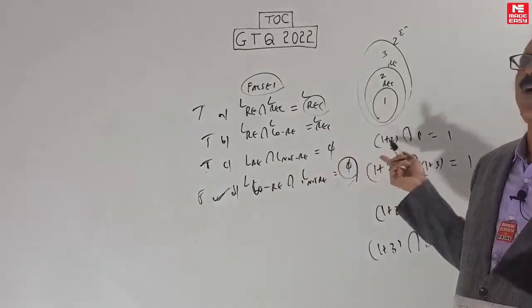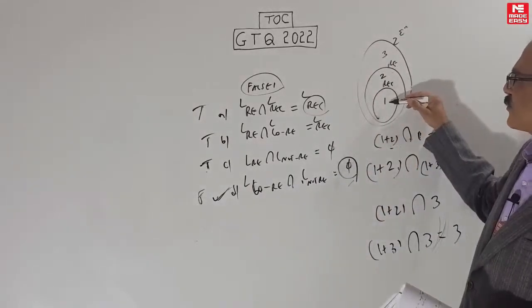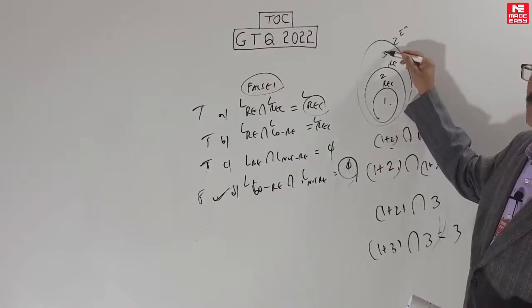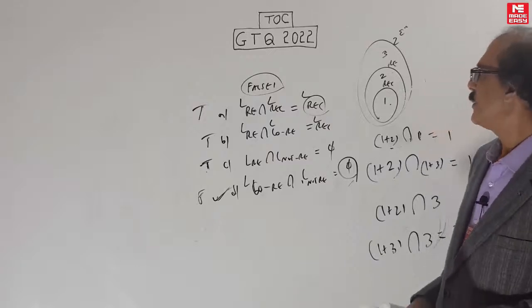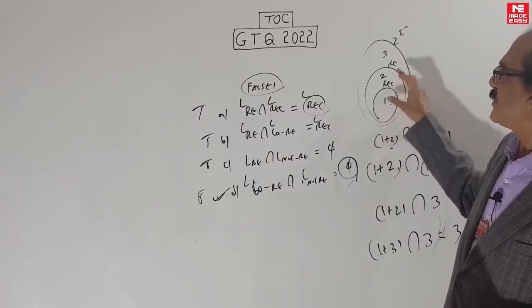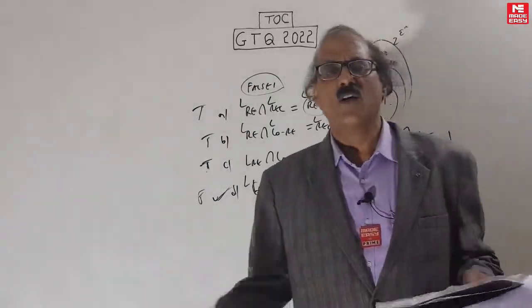This is just showing co-RE. I wanted to introduce the idea of co-RE. In the class we didn't do co-RE. Co-RE, the complement of all RE, is actually 1 plus 3. 1 plus 3 is called co-RE, that is the complement of all RE languages. Okay, RE complement will be either in the REC or in the not RE. It cannot be in the RE but not REC area. Just remember this.